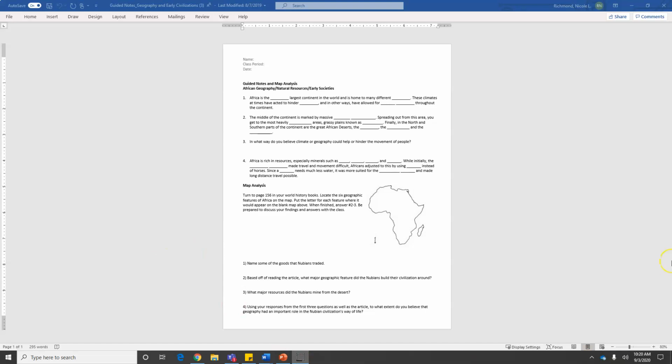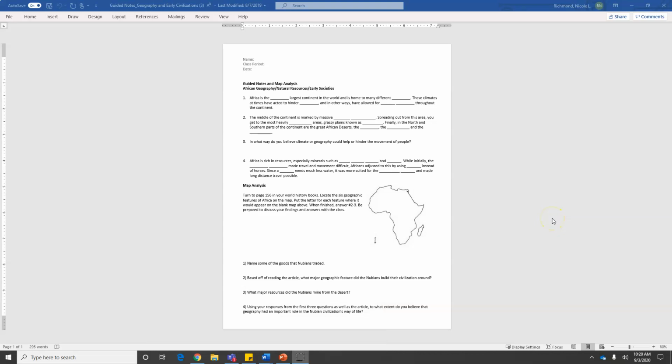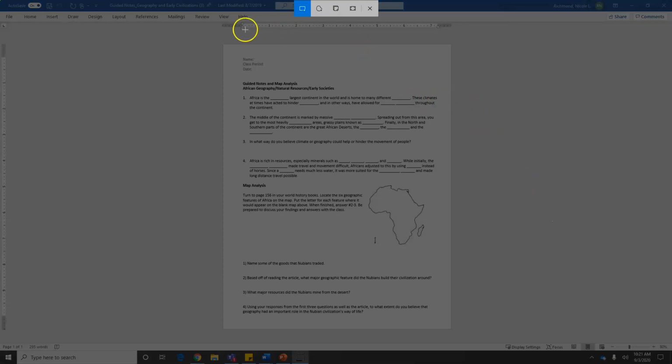So the first thing you want to do is open up that document that you want them to use, whether it's PDF or a Word document or a scan that you took of a physical document that you have in class. Once you have that open, you're going to want to take a screenshot of that document using the snipping tool. So you can either search down in the search bar for snipping tool, or you can use the Windows Shift and the S key, and that will open the snipping tool.